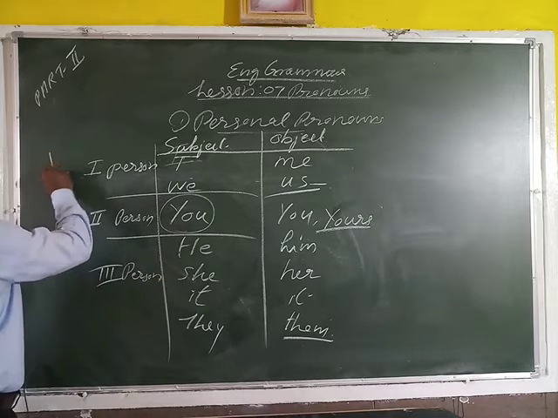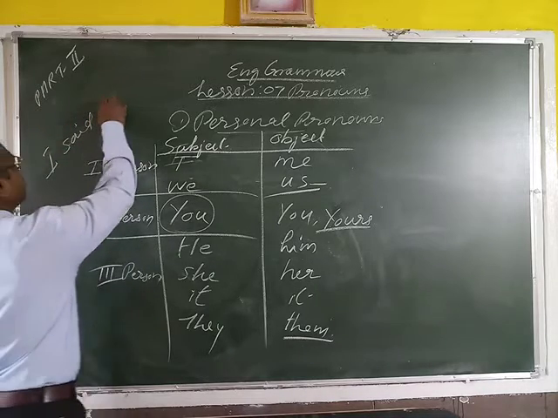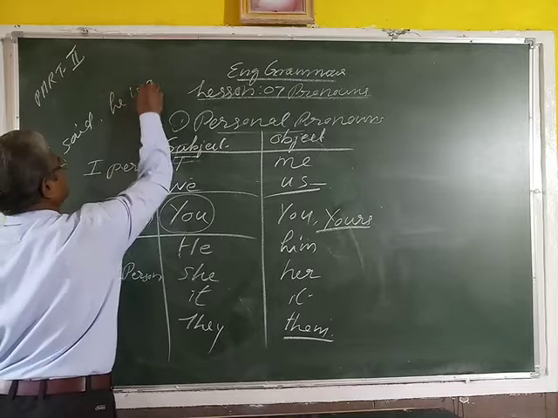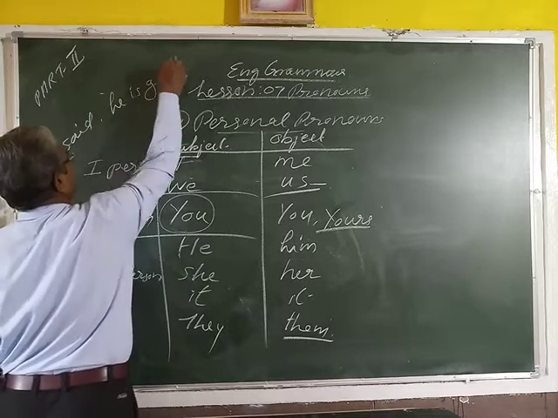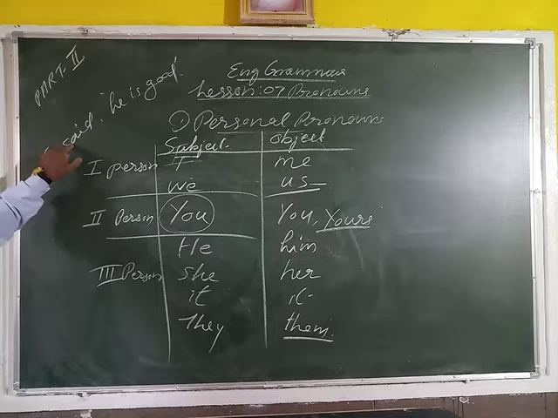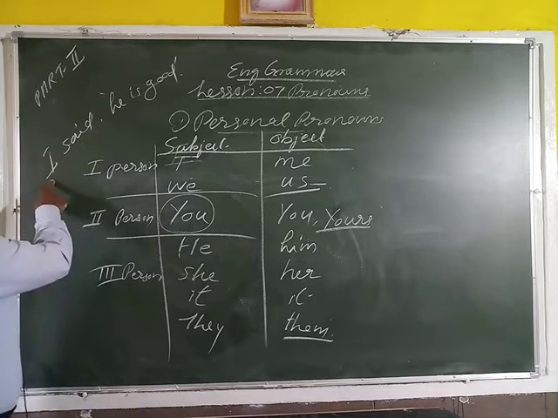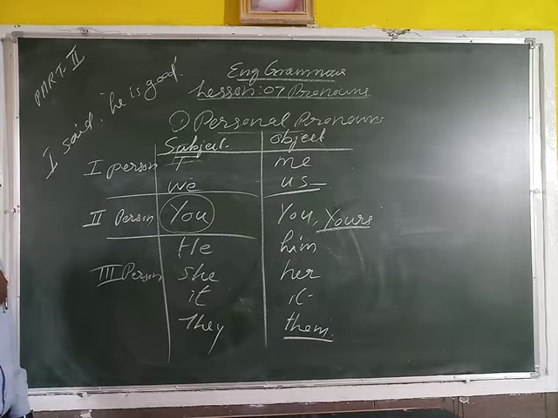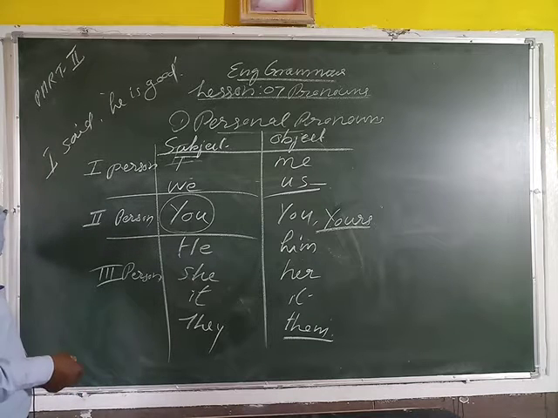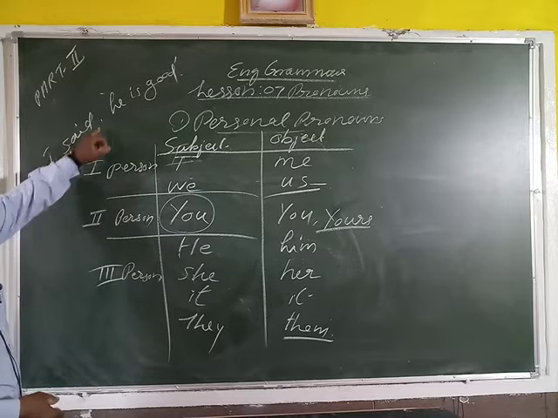Then I said, he is good day. I said he is good day. Here I, so I am talking to you. I said. Here you is an imaginary word. So I said to you. Here I is the first person because I am the starting of the talking, it starts from me. So I is considered as the first person. I is talking to you.